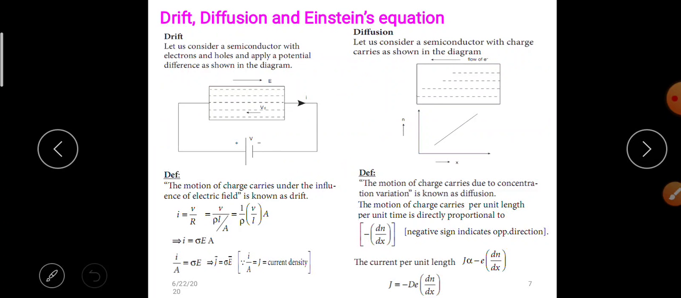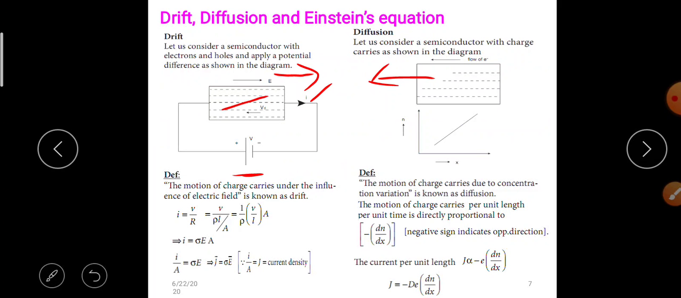Drift, diffusion and Einstein's equation. Drift: let us consider a semiconductor with electrons and holes and apply a potential difference as shown in the diagram. Here the semiconductor has electrons and holes with an applied potential difference, giving current. Diffusion: let us consider a semiconductor with charge carriers as shown in the figure. Here the charge carrier flow is in the forward direction.